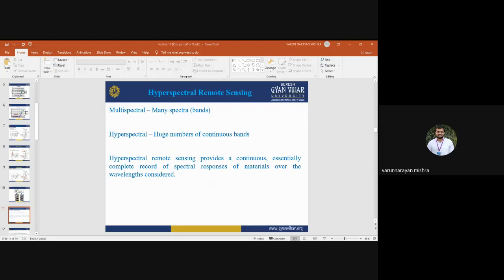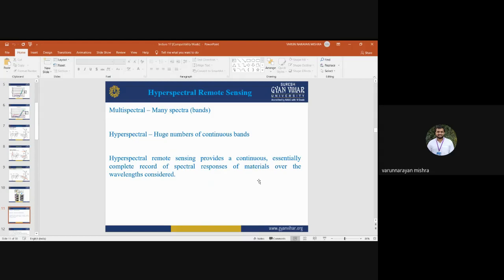So this is the difference between multispectral and hyperspectral remote sensing. Both use optical data and both use solar radiation, but multispectral has discrete wavelength bands and fewer bands, whereas in hyperspectral remote sensing we have continuous bands.